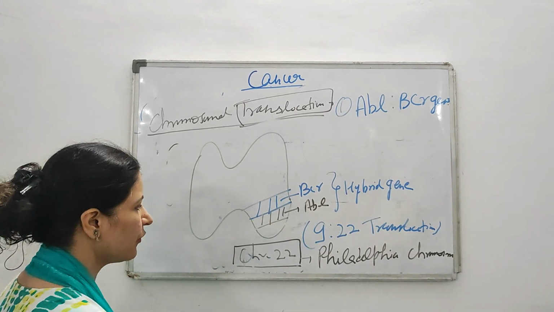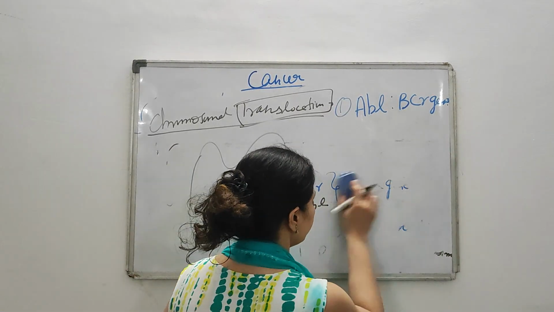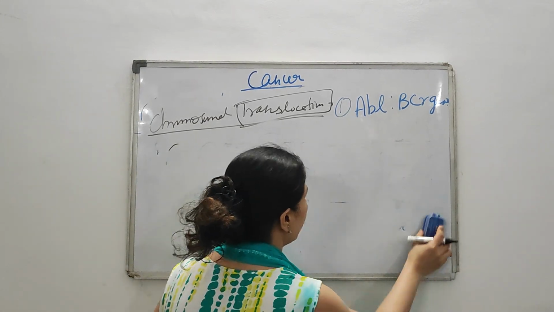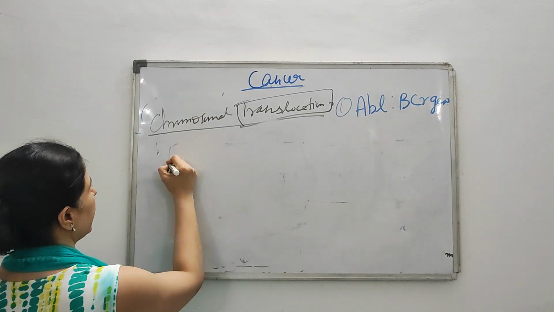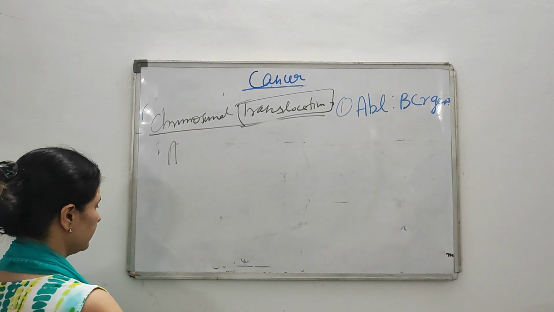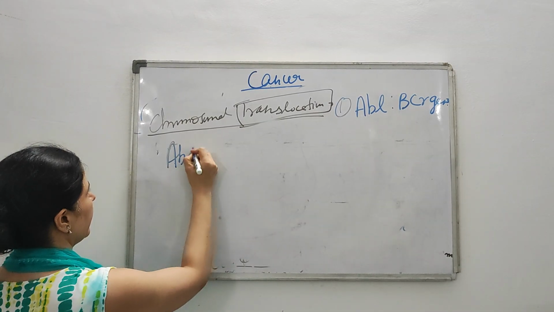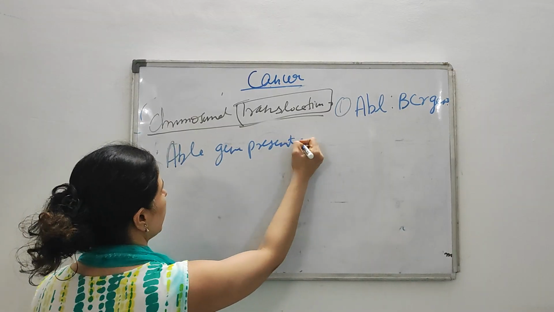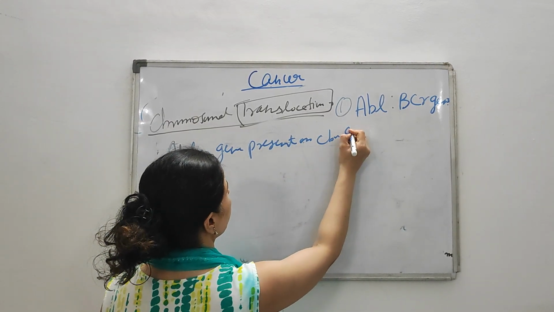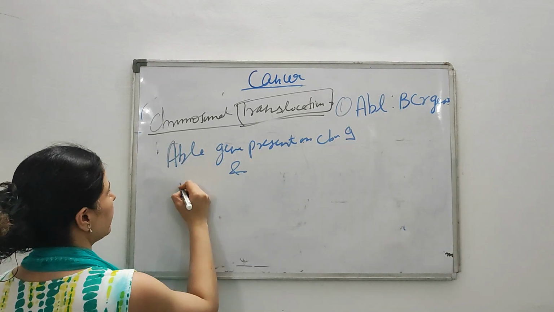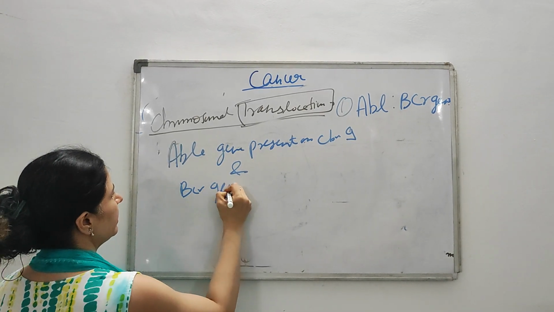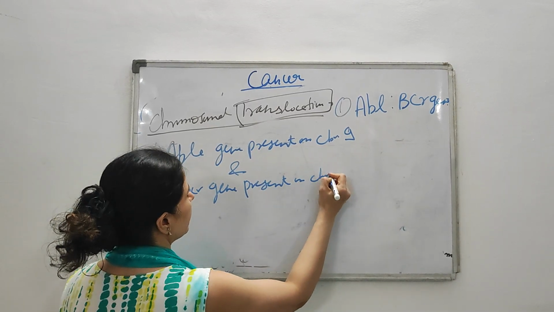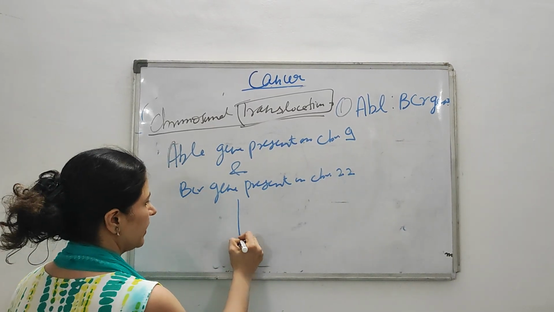Then how will you write it in your exam? First you will make all these diagrams in your exam, and you will write in this way: ABL gene present on chromosome number 9, and BCR gene present on chromosome number 22. Then what happened?